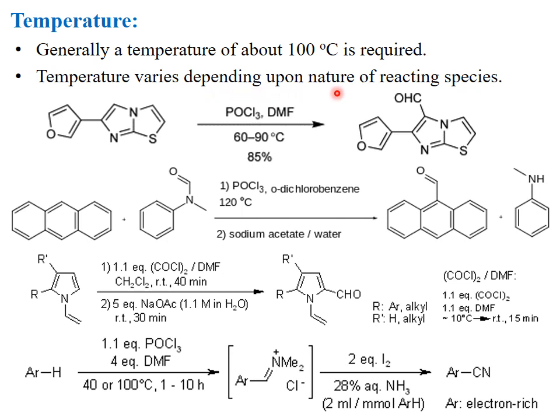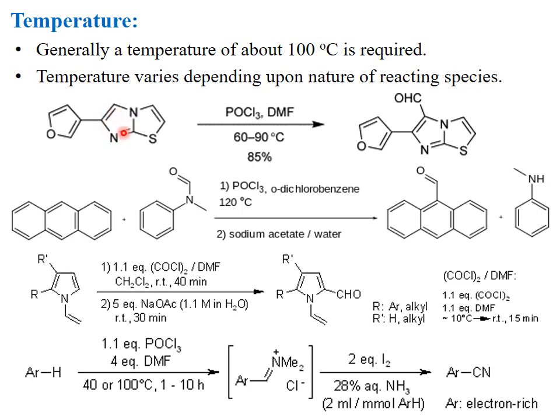What happens in this reaction? POCl3 and DMF first react with each other to produce the iminium salt. That iminium salt acts as an electrophile, and this heterocyclic aromatic system acts as a nucleophile.